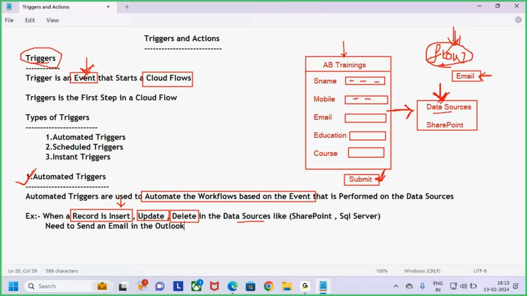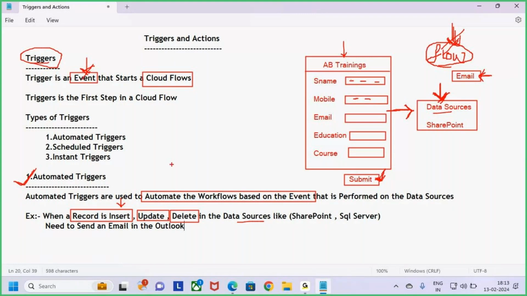So the student will receive an email, and the owner will receive an email, whenever the record is inserted. When the record is inserted, only then go and run the flow. The flow sends emails to two persons: one for the student, the second for the owner. So this is an automated trigger case. If the record is not inserted, there is no need to run the flow. This is what is meant by an automated trigger case.